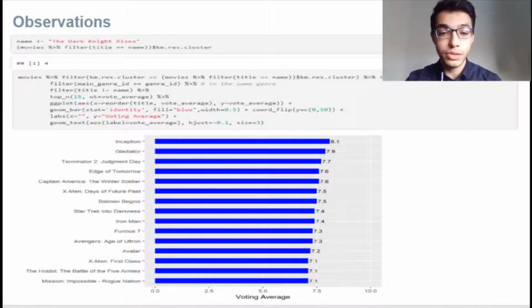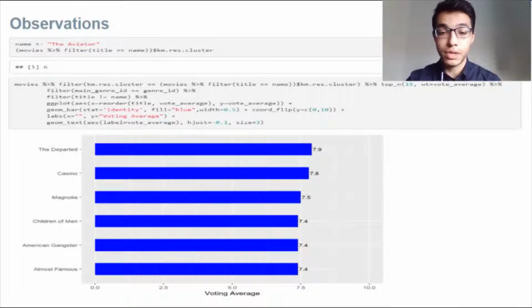A solution is to reduce the number of dimensions by applying a dimensionality reduction algorithm such as principal component analysis that operates on the 4 variables and outputs 2 new variables that represent the original variables that you can use to do the plot. In this other example, we did the same job. We found the movie The Aviator to be in cluster 6, and here are some similar movies.